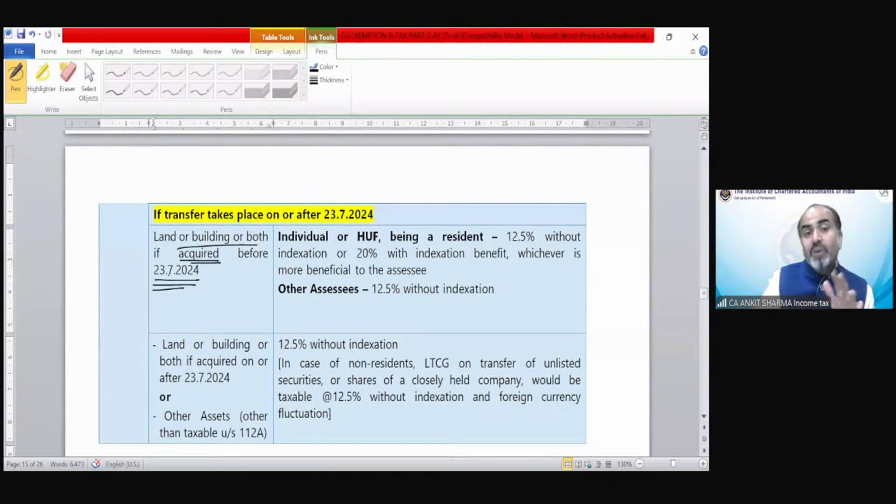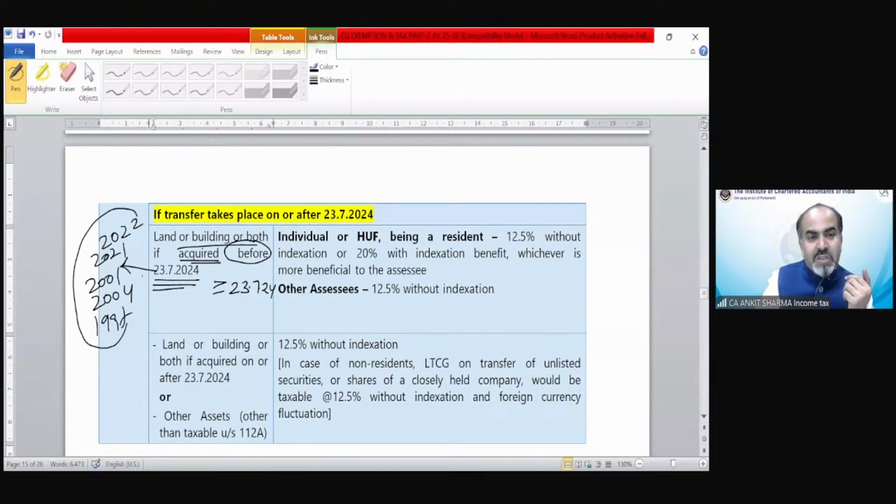So we are talking about those land and building that have been acquired before 23rd of July and transferred on or after 23rd of July 24. So do not get confused about why that is before. Before means that has been purchased in, suppose, 2022, 2021, 2001, 2004 or 1997. Any building which has been purchased before this date but transferred on or after 23rd of July.